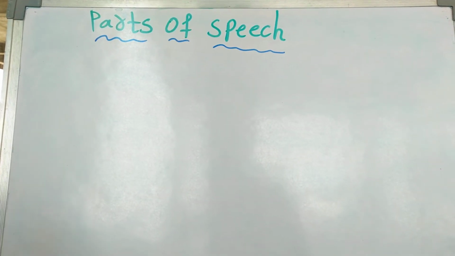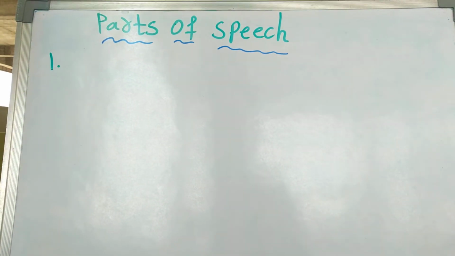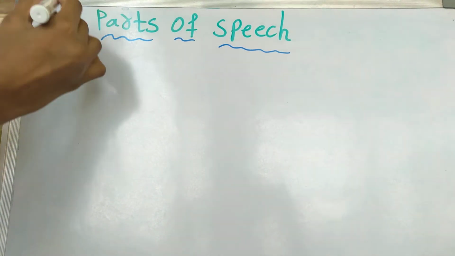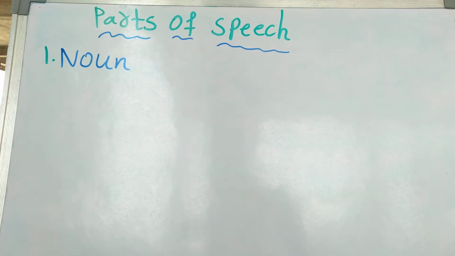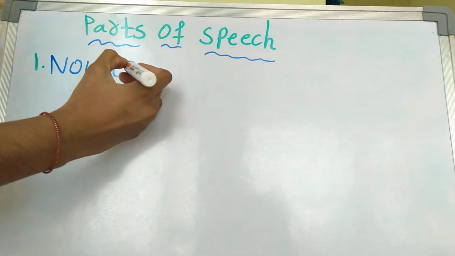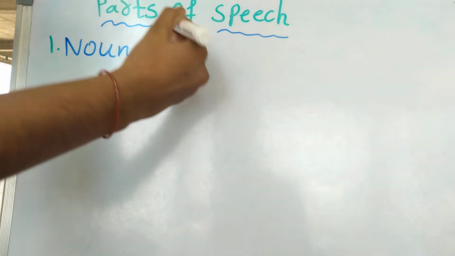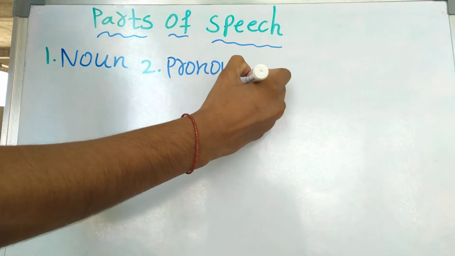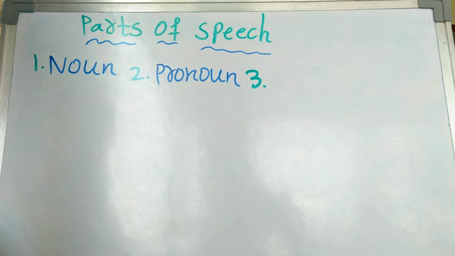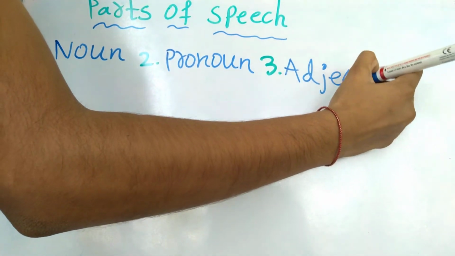First of all, how many parts of speech are there? We will see. The first part of speech is noun. Second one is pronoun. Third one is adjective.